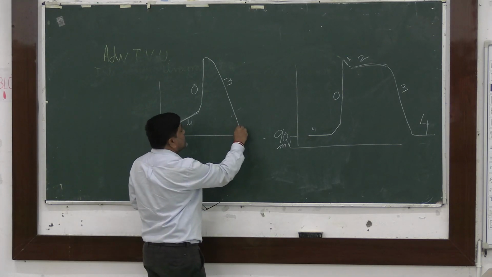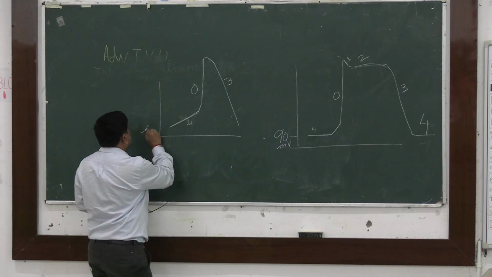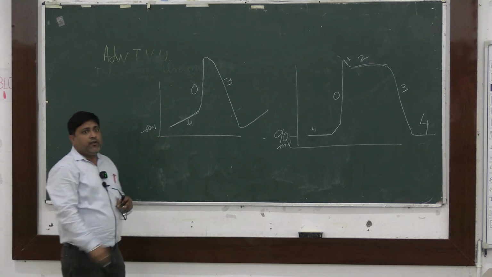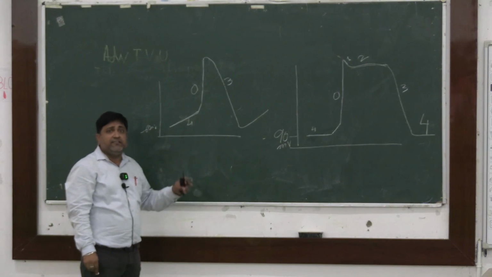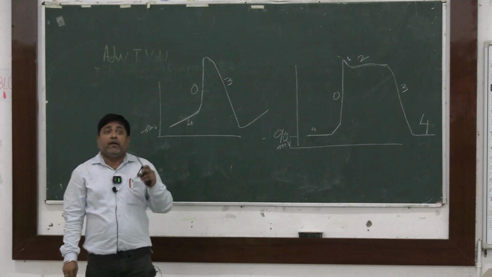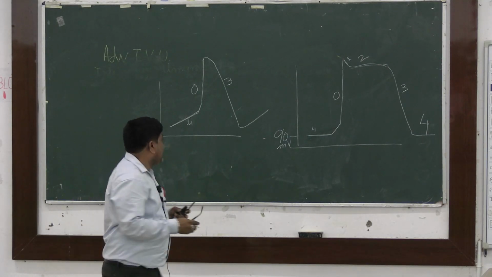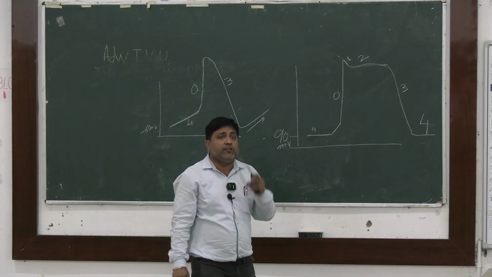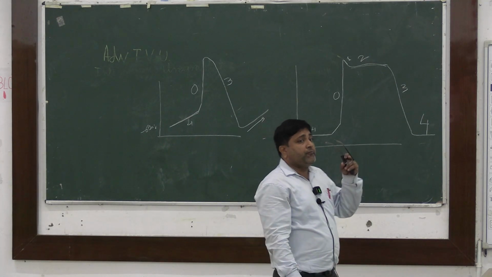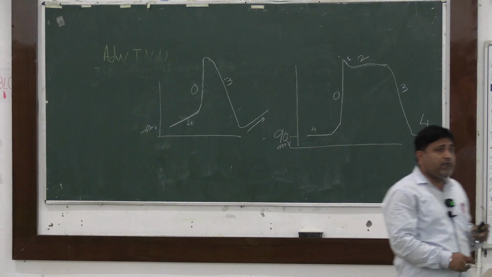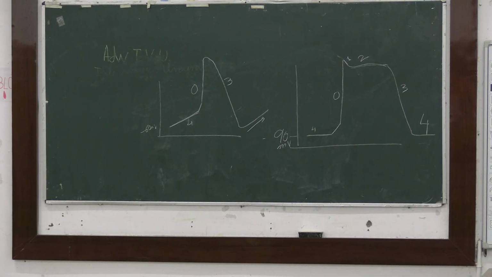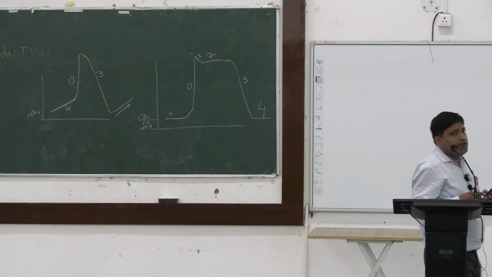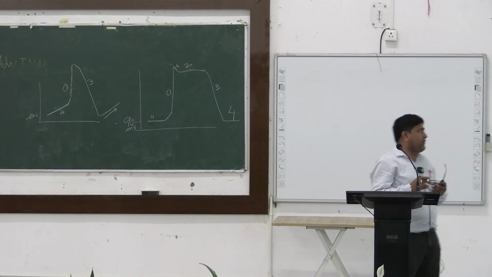Then again it reaches the resting membrane potential, that is minus 60 millivolt, and then again it starts to depolarize. So here the action potential generation is spontaneous. But this rate of phase 4 depolarization is fastest in the SA node. So they are the natural pacemaker of the heart. And the pacemaker activity in the AV node, in the bundle of His and the Purkinje fibers are basically suppressed by the natural pacemaker of the heart, and hence they are called latent pacemakers.